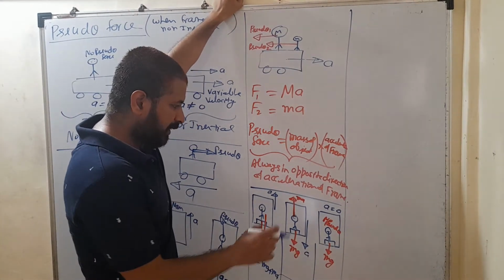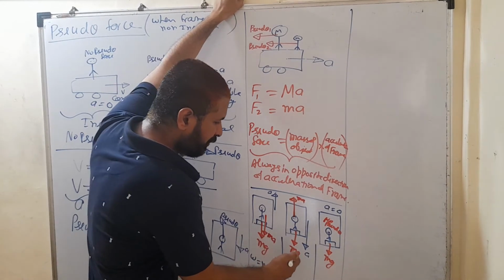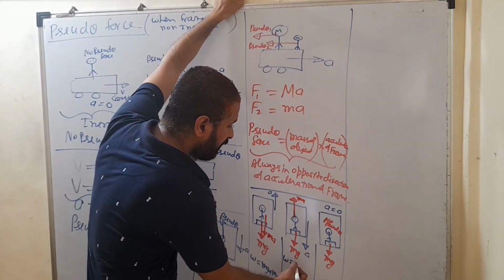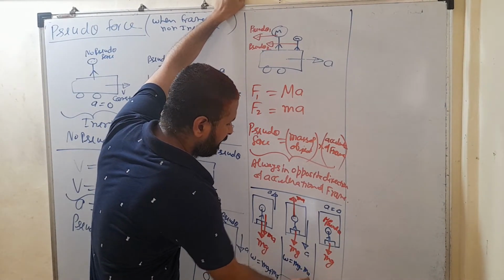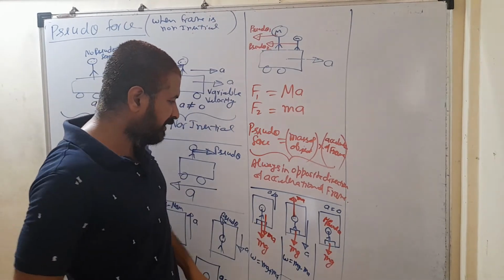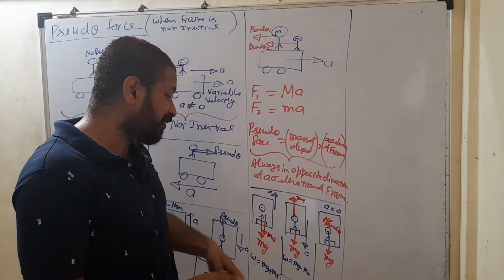In the second case, that lift is accelerated downward, so he's getting pseudo force in upward direction. So here his weight is mg minus ma. And suppose in the second case, if that lift is descending with an acceleration of g,